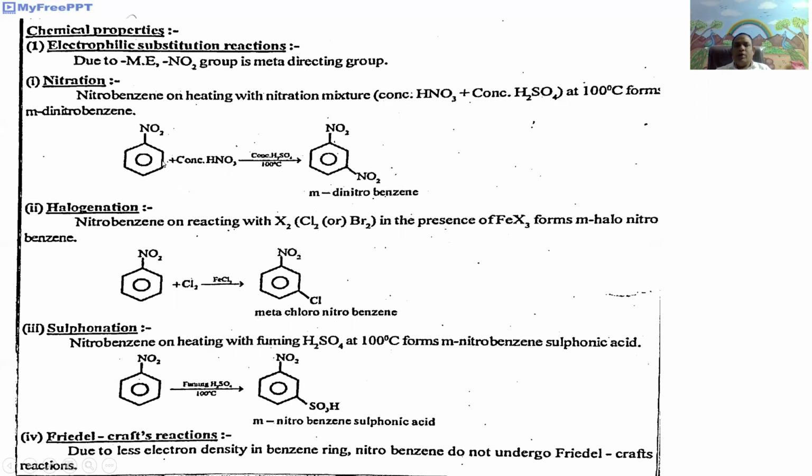That is, nitrobenzene plus concentrated HNO3 and concentrated sulfuric acid at 100 degrees centigrade gives meta-dinitrobenzene.